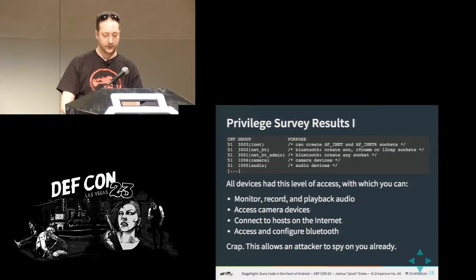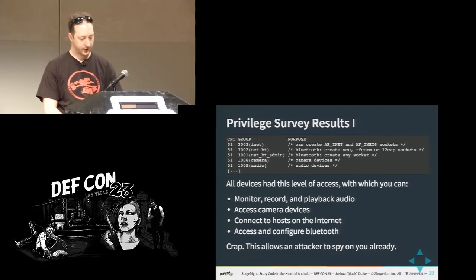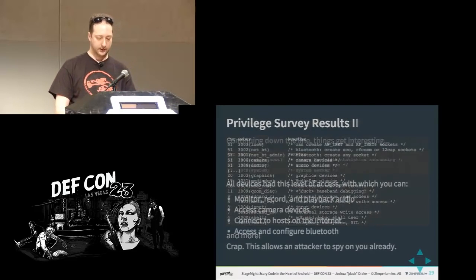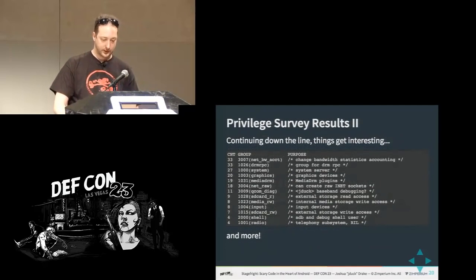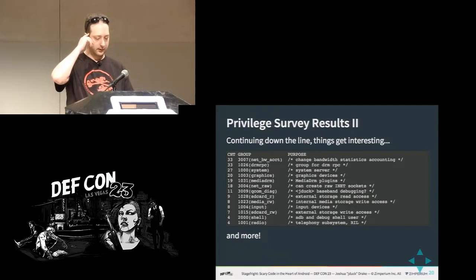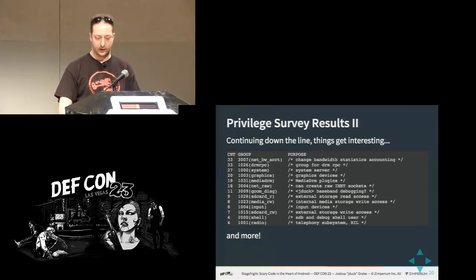Okay, so the privilege survey, I want to look at each group and see how many devices had which groups. So you can see they all say 51 on the left because these groups are on all devices. So we already talked about what you can do with that. It's pretty bad. So let's look at the other groups that are hanging out. We start with this bandwidth accounting thing. I think that's pretty much uninteresting.